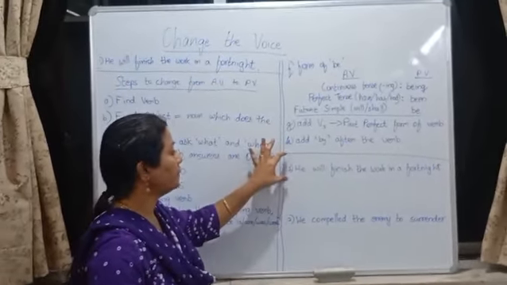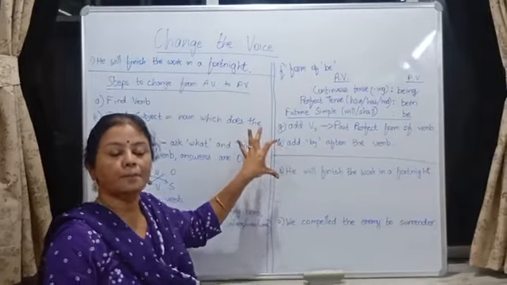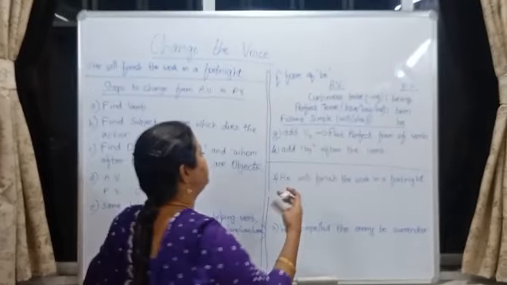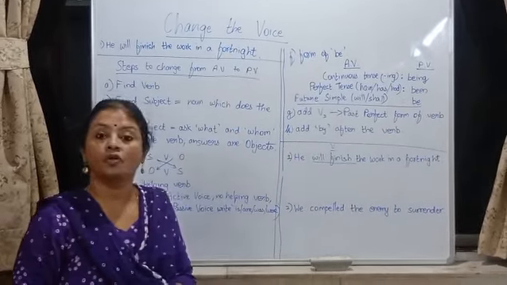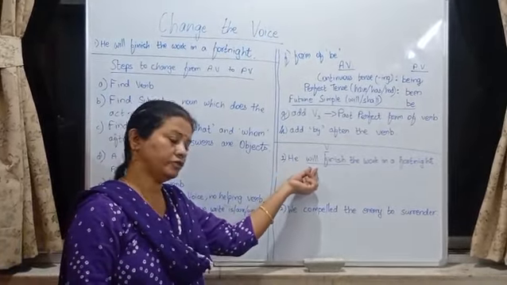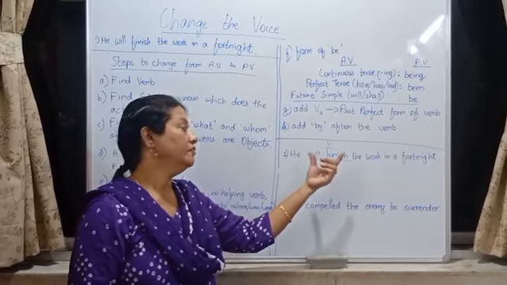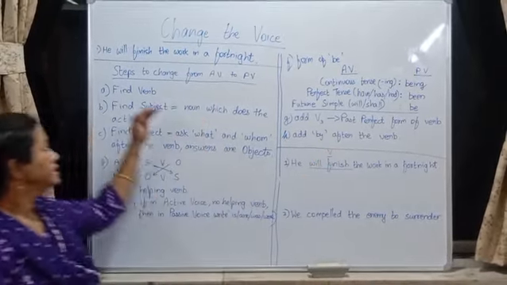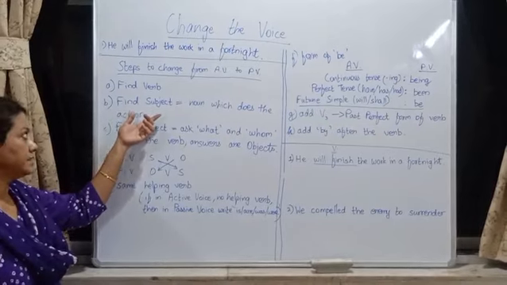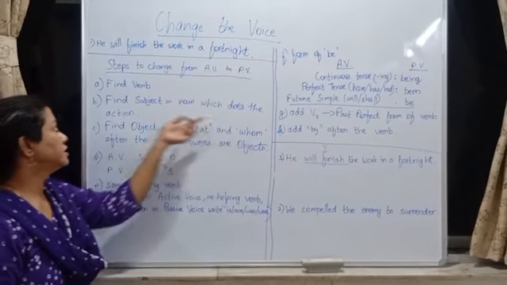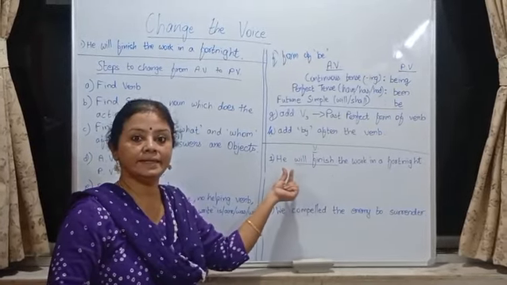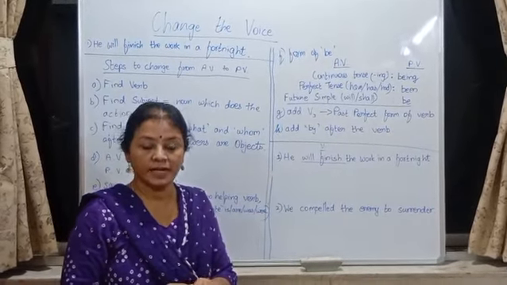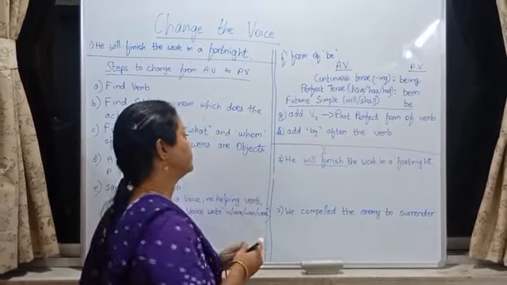In this example, the action done by a noun is finish. Of course, we will take the helping verb also as the verb. Will finish is the verb. Second step, find the subject, the noun which does the action. Here, who is finishing? He. He will finish. Therefore, he is the subject.